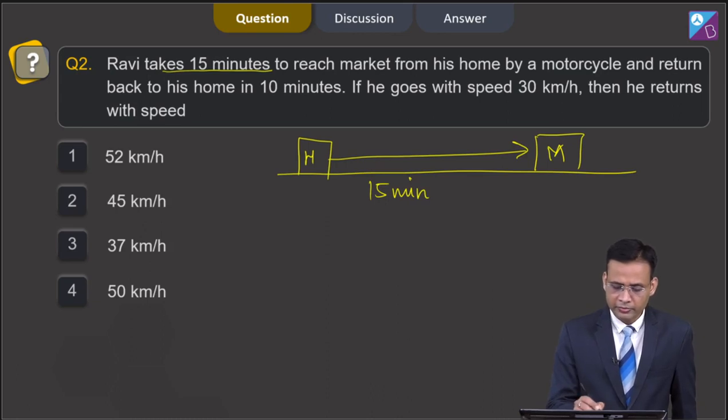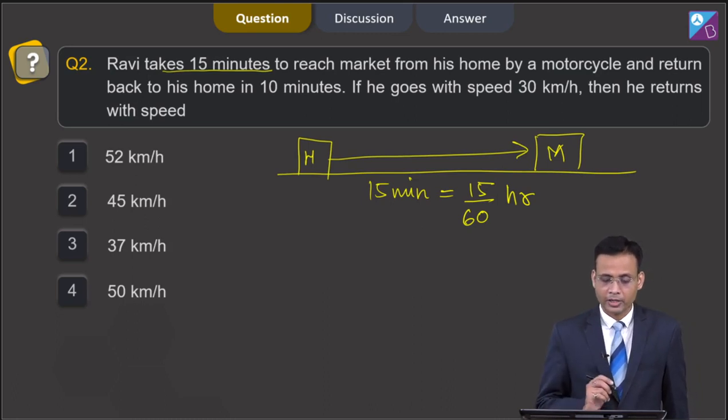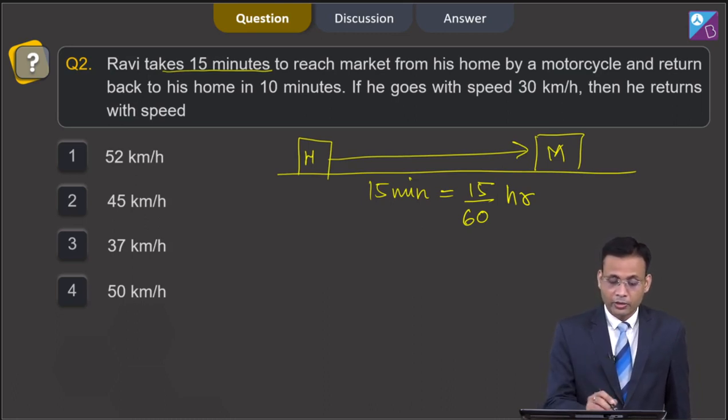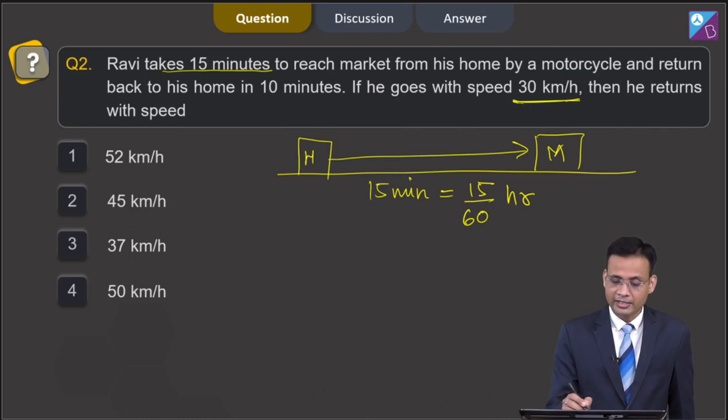We can convert this 15 minutes into hours, so we divide it by 60. So this is the total time in hours which Ravi takes to move from home to market. It is also given in the question that the speed is 30 km per hour, and by this data we can calculate the distance between home and market.